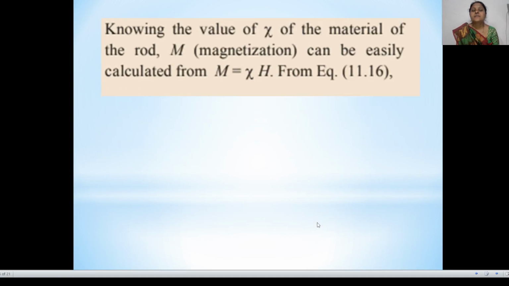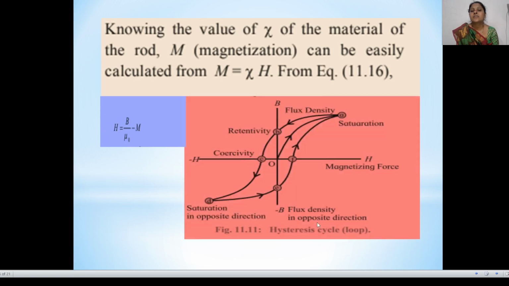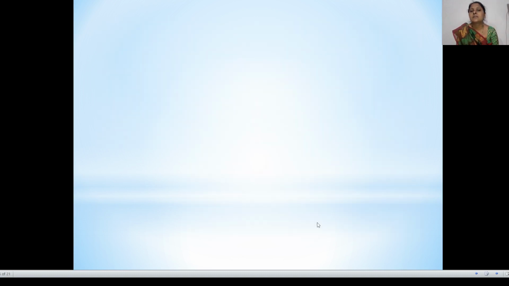Knowing the value of psi of the material of the rod, M can be easily calculated from M = psi H, and H = B/mu_0 - M. In the last lecture we discussed this equation. Here is the graphical presentation of the hysteresis cycle loop. This figure, or presentation of the graph, is very important. This whole graph represents the hysteresis cycle.